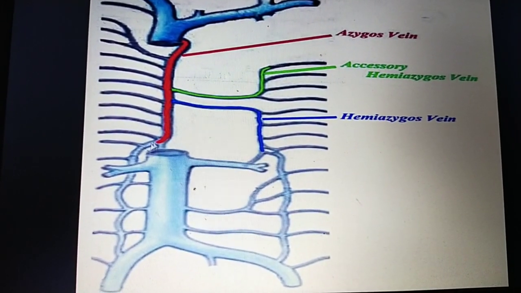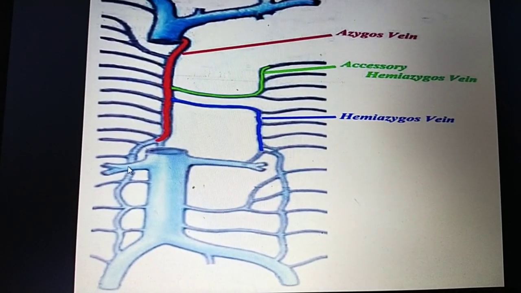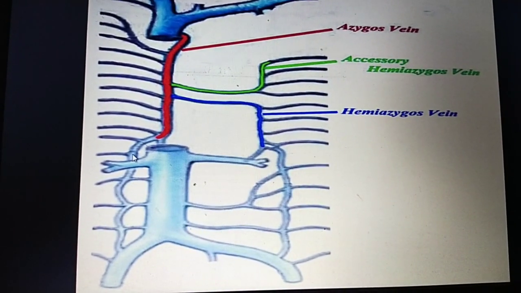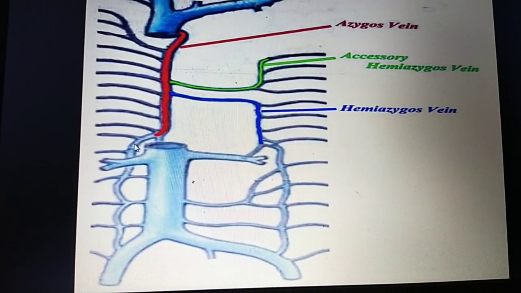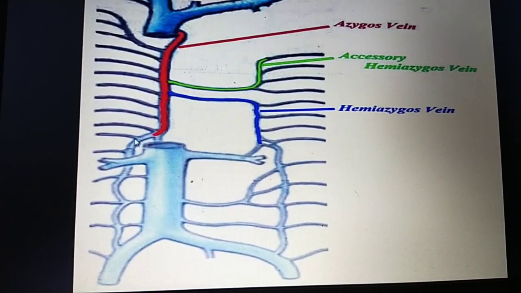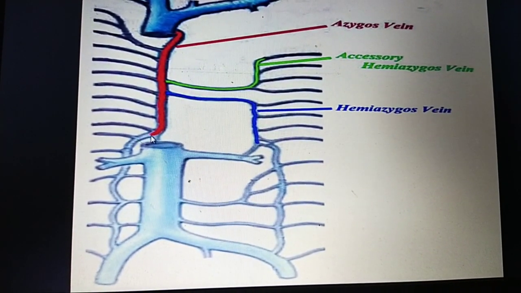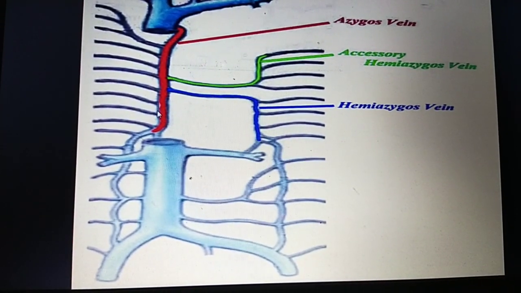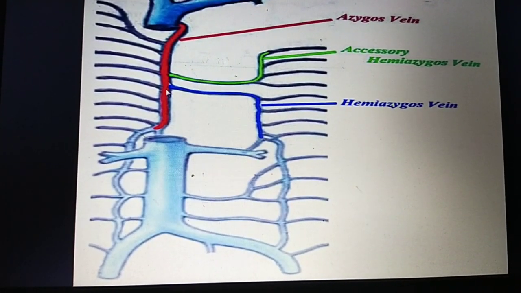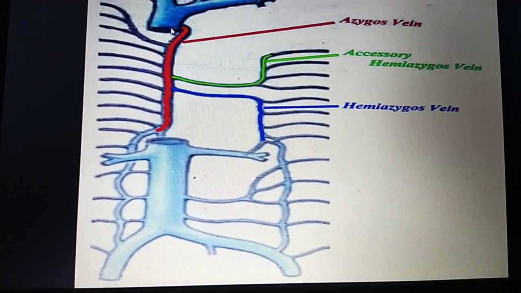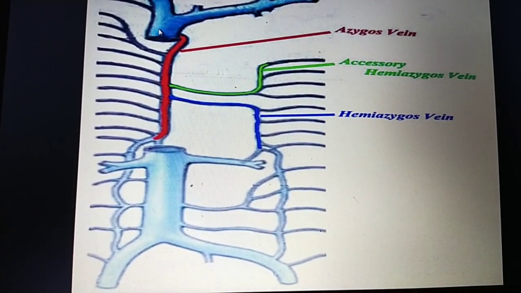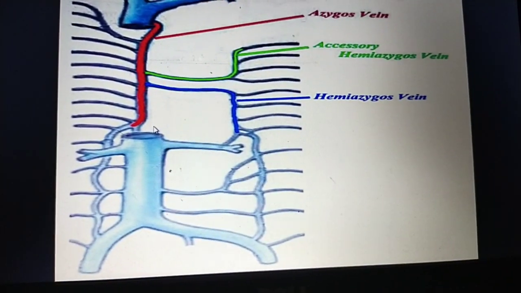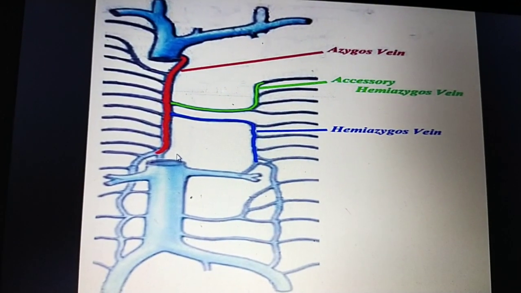It mainly starts from the inferior vena cava, by the continuation of the renal vein. The renal vein and subcostal vein join together, and it also connects the portal veins directly to the caval system. Caval means it may be the superior vena cava or the inferior vena cava. We can go to the next slide.